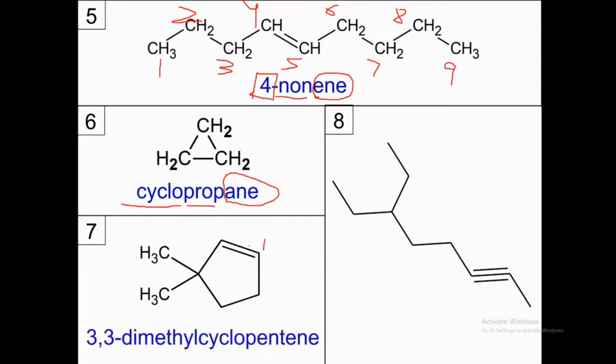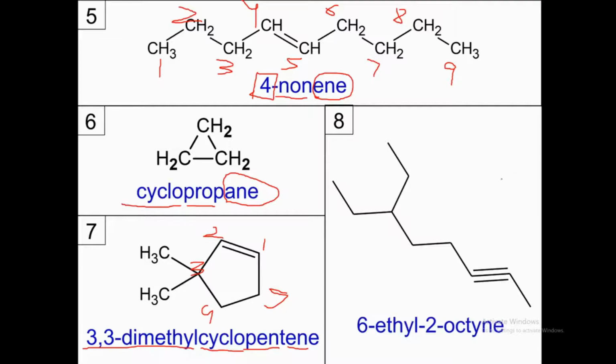Compound 7 is cyclic in structure, so it's 3,3-dimethyl cyclopentene. Why? Because 1, 2, 3, 4, 5, so 3,3-dimethyl cyclopentene. Cyclo because it's cyclic in structure, pent because it contains 5 carbons, and ene because it contains a double bond.